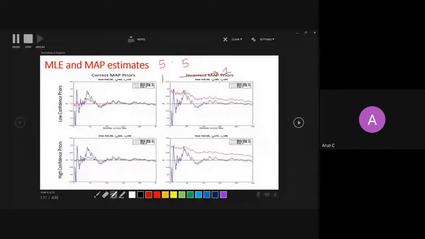But if you take a MAP estimate, what will it be? It will be 6 by 11, which is more or less 0.48 or 0.46. You just find it out. So this probability is not overfitted, but for maximum likelihood it is overfitted, right? This is just an example where you have taken the imaginary number of heads and tails equal to 5.